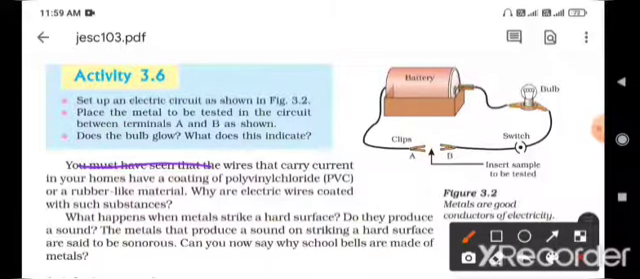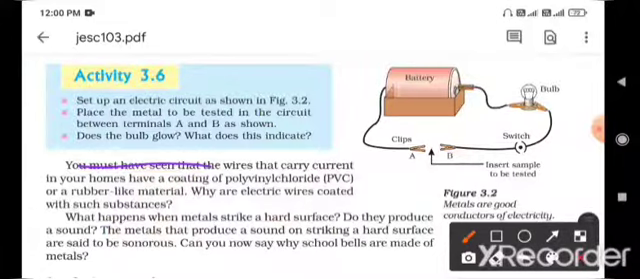Here the wires are coated with polyvinyl chloride because polyvinyl chloride is a bad conductor of electricity, and it does not allow electricity to pass through it. This will help in the prevention of short circuits. That is why we are using a coating of polyvinyl chloride on a wire.